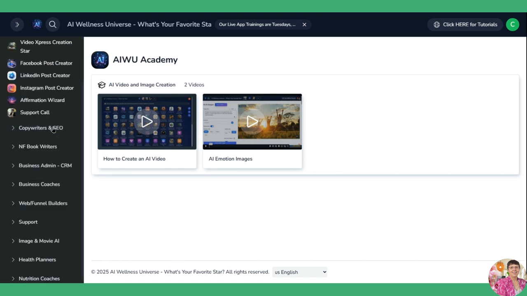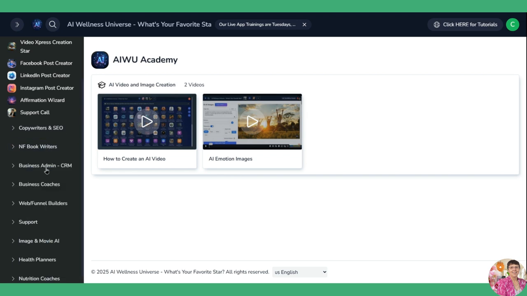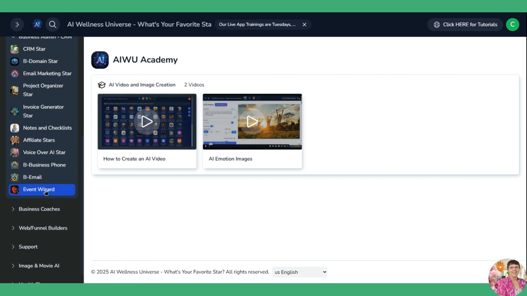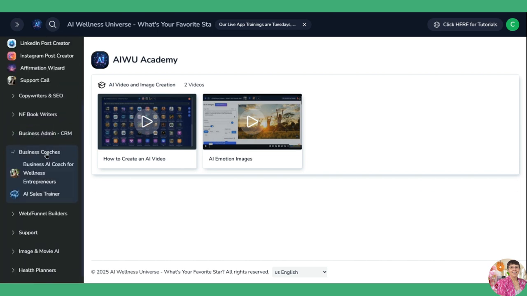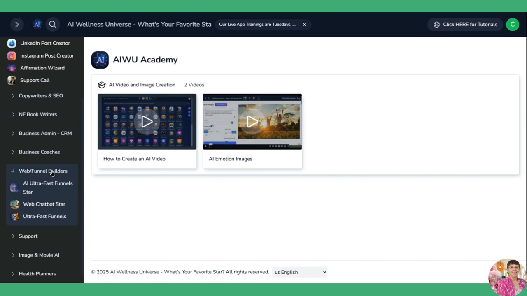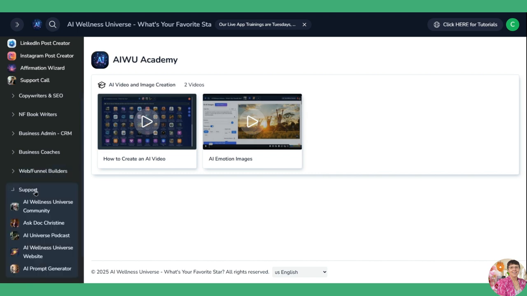When you click on it, there's all the details. There's nonfiction book writers app. There's business administration apps and event wizards, business coaches that help you with your business, web funnel builders if you want to build a landing page or website very fast, support for all kinds, Ask Me, Ask Universe podcast, website.